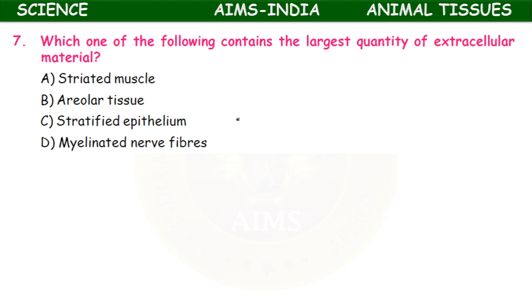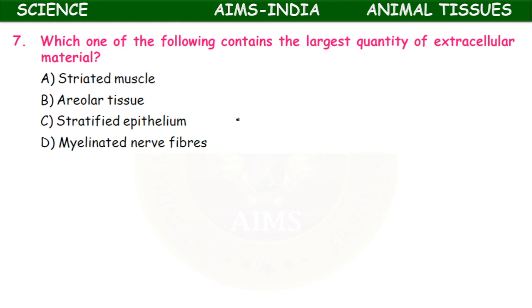Which one of the following contains the largest quantity of extracellular material? Striated muscles, areolar tissue, stratified epithelium, myelinated nerve fibers.